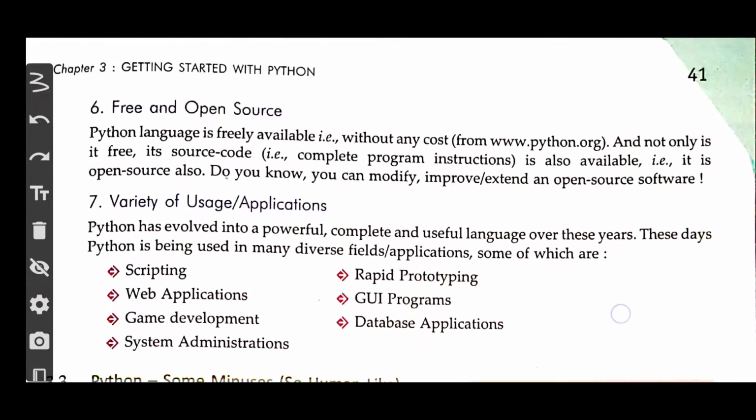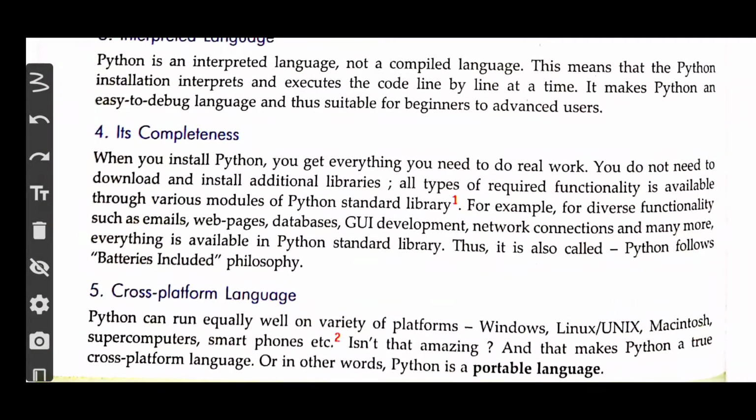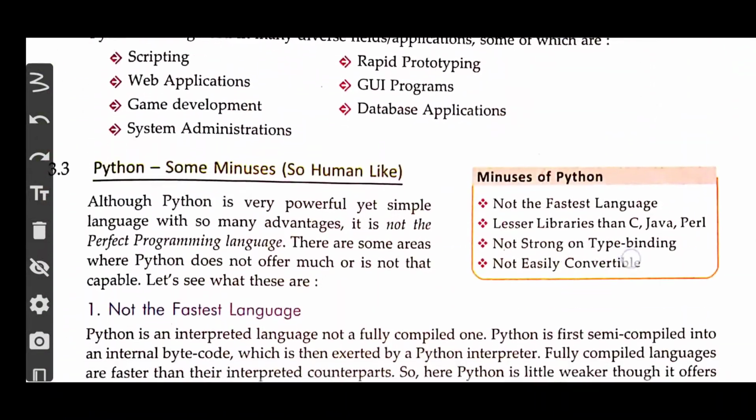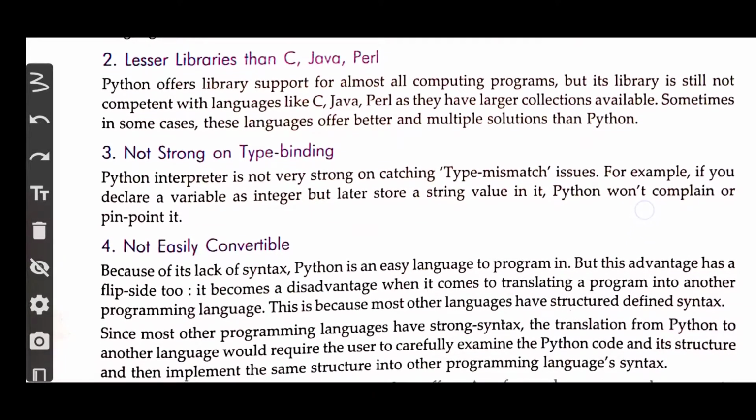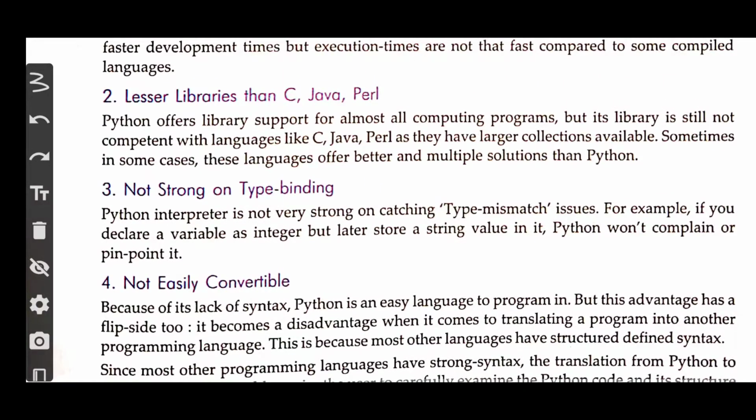What was that? Batteries included philosophy, right? It is generally a batteries included philosophy, meaning all the libraries are standard libraries, so during the installation of Python itself, most or all of the libraries generally get installed. All right, but now this is a disadvantage. What is the disadvantage? Fewer libraries than C, Java and Perl.